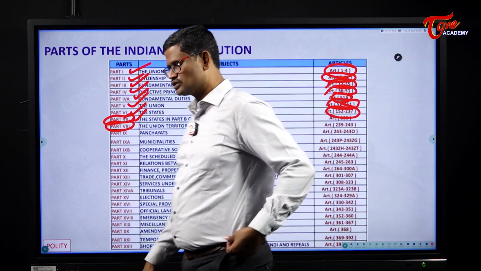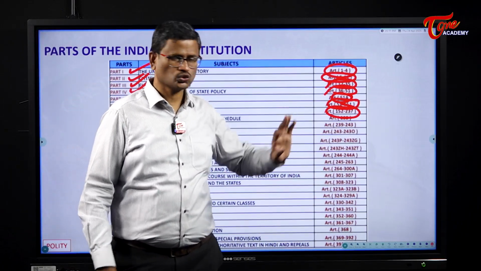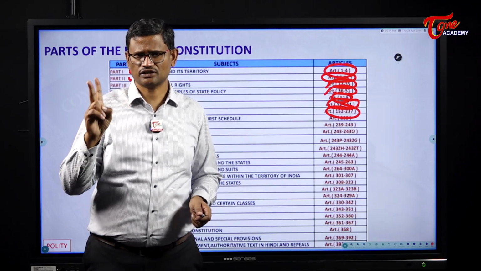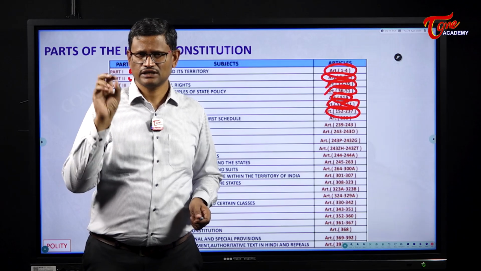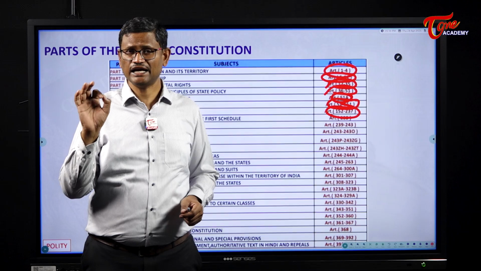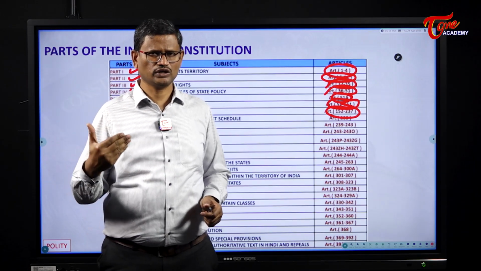Part 8 of the Indian Constitution deals with the union territories from Articles 239 to 243. I just told you that in India we have two kinds of territories. One is the states, the second one is union territories. In India we have a total of 8 union territories. The administration of these union territories is laid down in Part 8.